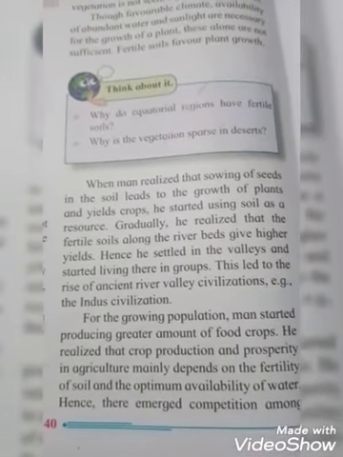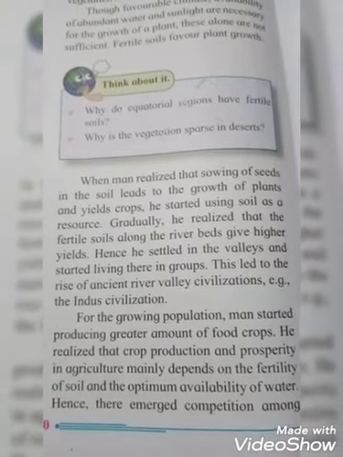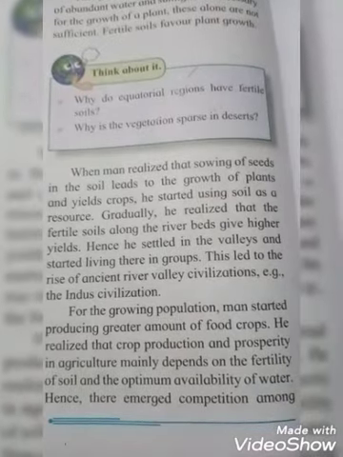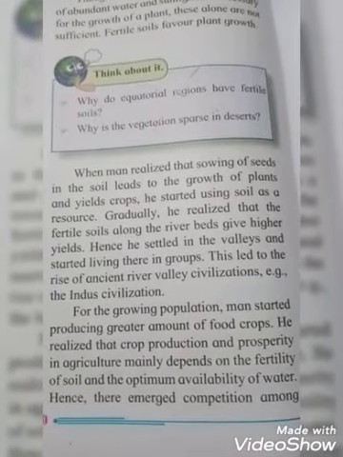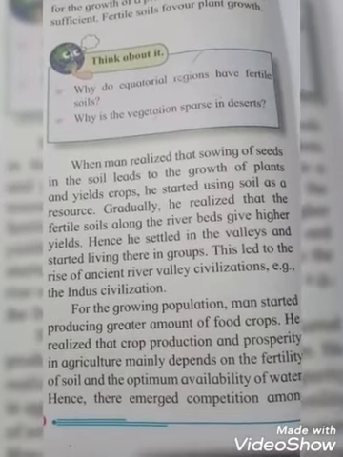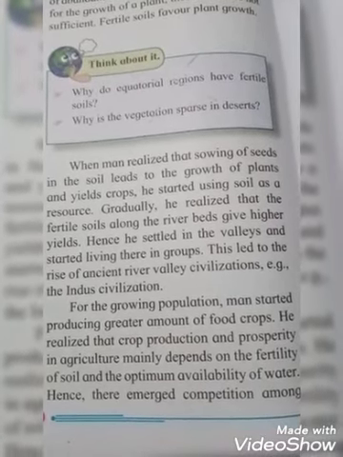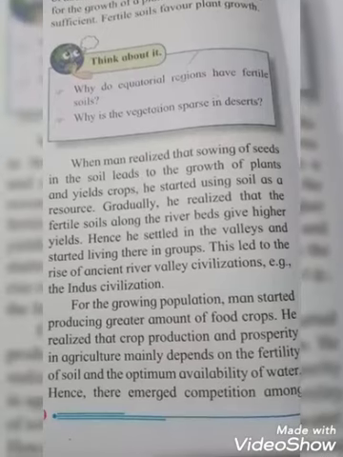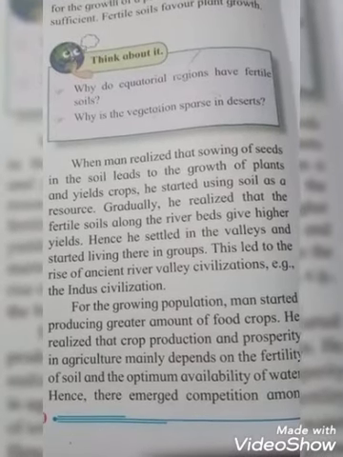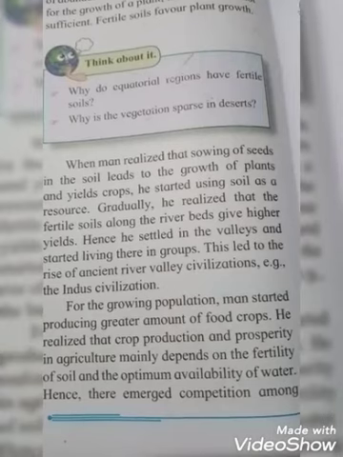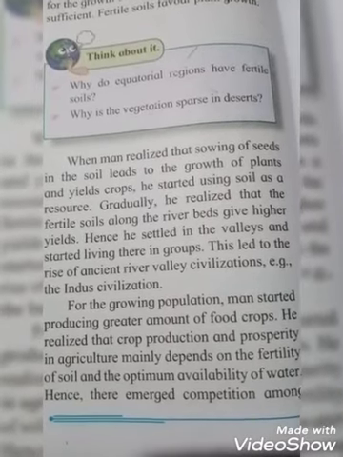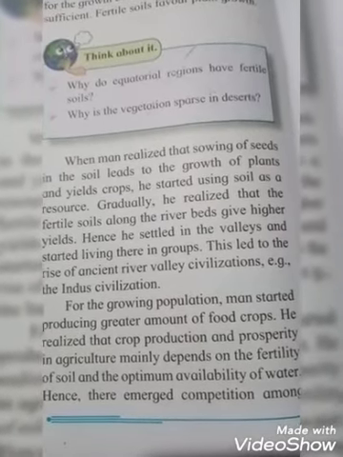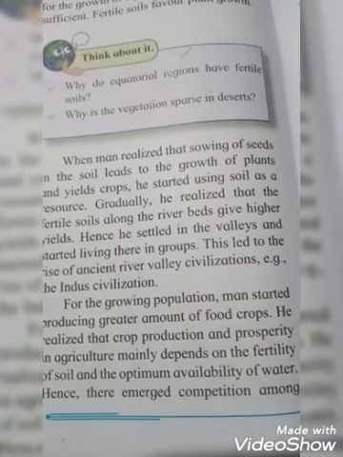For the growing population, man started producing a greater amount of food crops. He realized that crop production and prosperity in agriculture mainly depend on the fertility of soil and the optimum availability of water. Because the population grows on a large scale, we also produce more and more crops, and that is very important. If soil is fertile, only then can we produce crops on a very large scale. If soil is not fertile, we cannot produce crops on a very large scale.